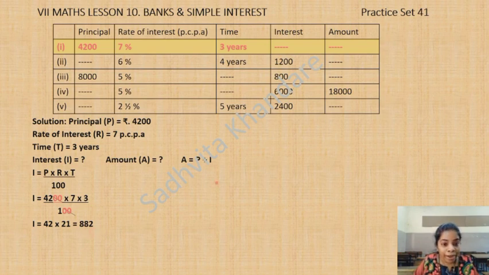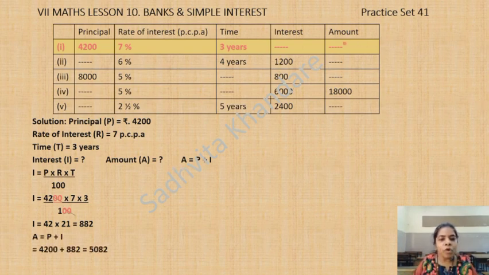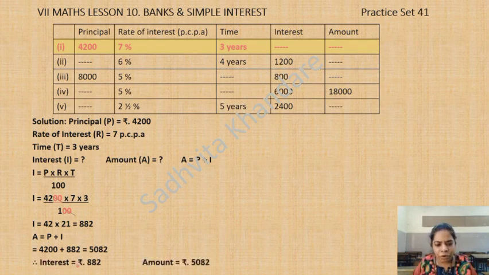Now we know I, interest I. We will find out amount A also. A is equal to P plus I. 4200, this is the principal, plus 882 is 5082. That's your amount. Therefore, interest is equal to rupees 882 and amount is equal to rupees 5082.